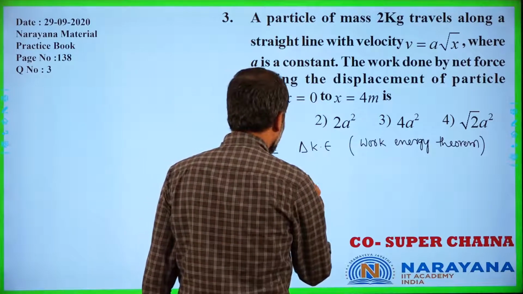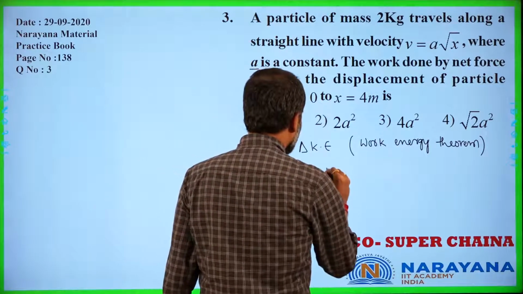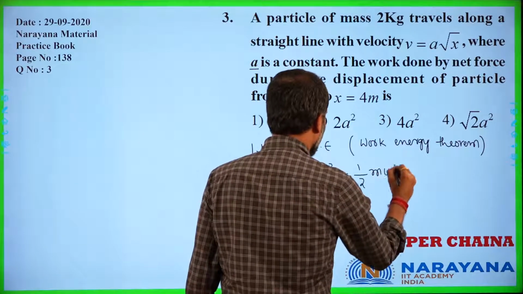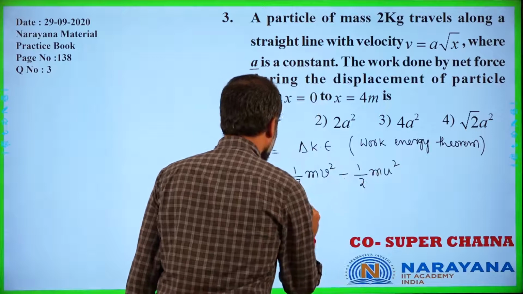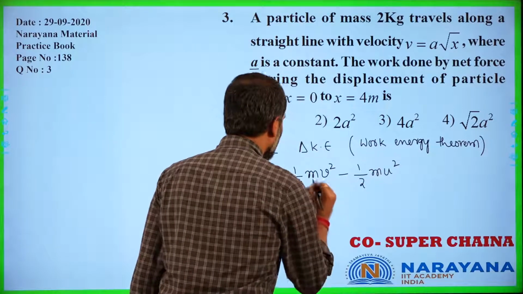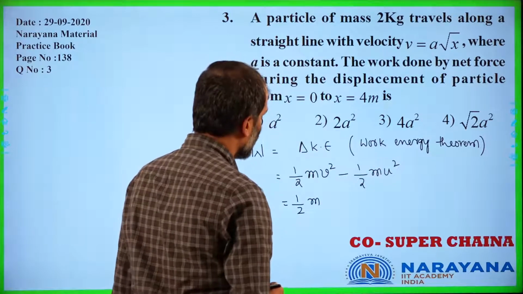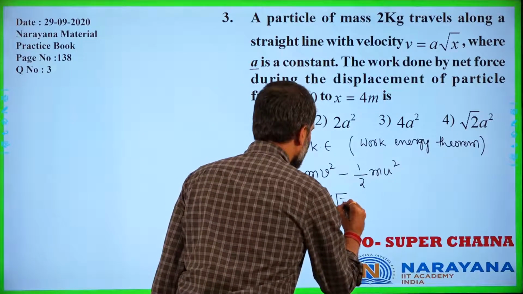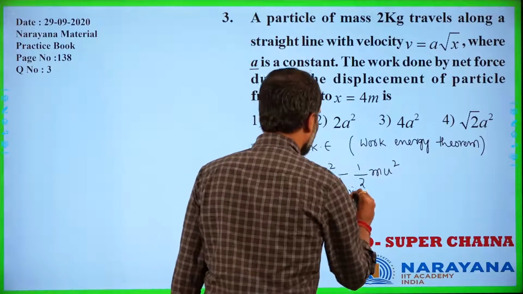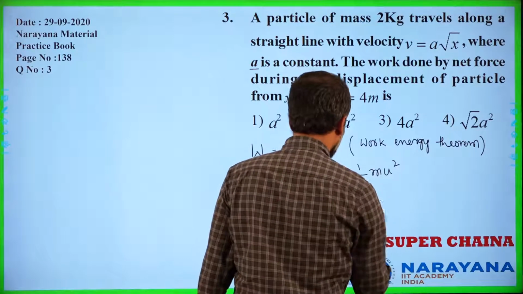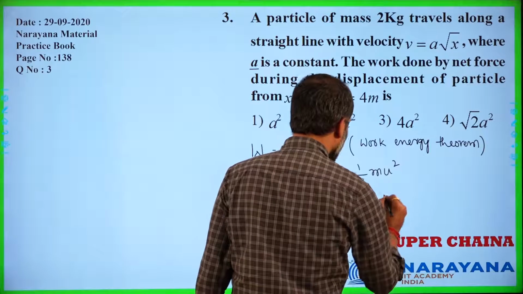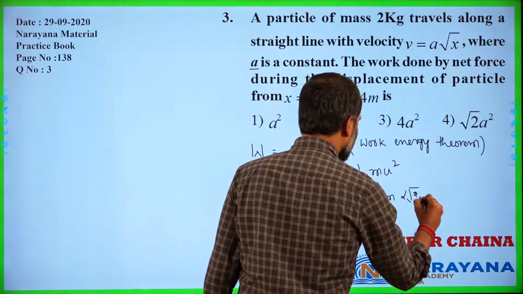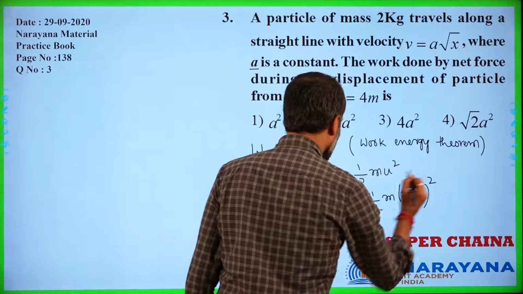So it is half mv square minus half mu square, which is half m into alpha root x whole square, this is final, minus half m alpha root x, this is initial, whole square.